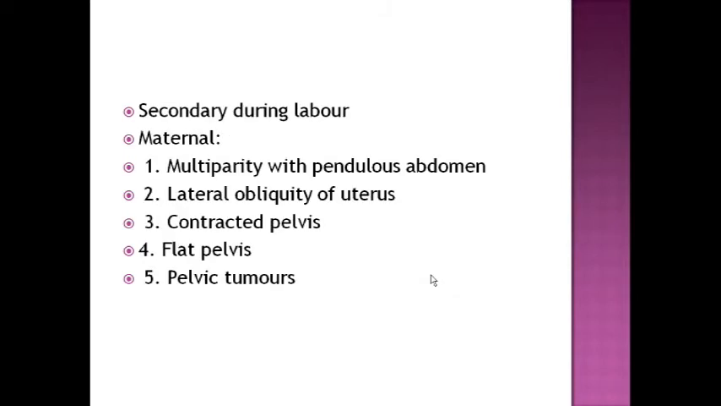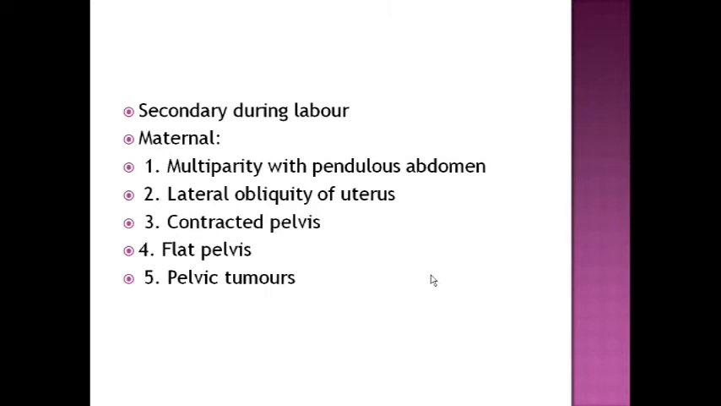Secondary causes, during labor. In multiparity, what happens? The head is not engaged initially, it is deflexed. As you know, in normal labor, what happens? First there is engagement, then descent, then flexion. So in multiparity, engagement occurs late, during labor only. In the pendulous abdomen, the abdominal muscles are not very taut, and it causes incomplete flexion of the head, and if it is very deflexed, then it may go into extension of the neck, and a deflexed head with more extension may cause face presentation.